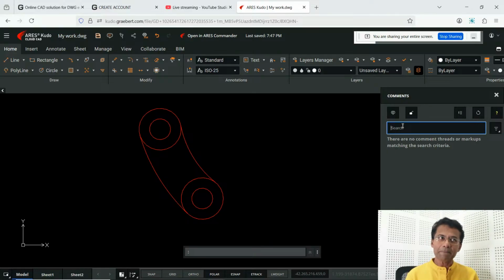So what I personally felt about this solution, this CAD solution, is that it is a cloud-based solution. As I said earlier, it's easy and convenient to work because you can have a mobile version of it with you, or a desktop version of this drawing file. So anytime, anywhere you can work. That is one advantage. The second advantage is it's cost effective than other CAD solutions.